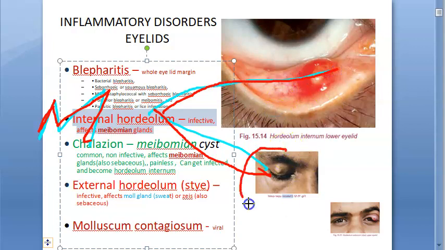This chalazion is actually a non-infective condition. Inside this, there will be no bacteria, only the secretions of the meibomian gland are retained inside. So that becomes a chalazion. Once this gets infected, it becomes an internal hordeolum.